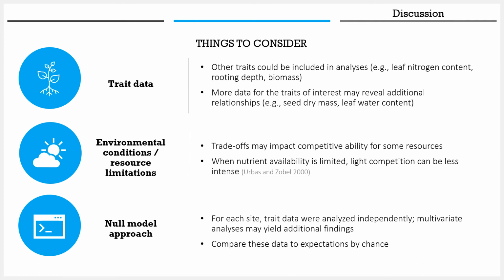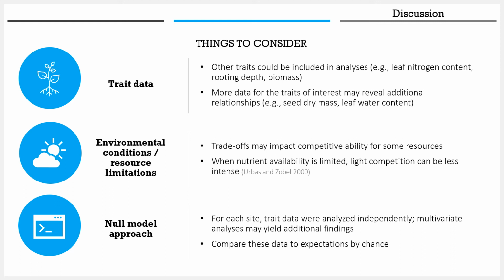Firstly, there are many different functional traits, but only 7 were considered here. So other traits like leaf nitrogen content, rooting depth, and biomass could be included in these analyses. Also, 5 of the 7 traits studied are leaf traits, so including more whole plant and root traits may be particularly insightful. For the trait data included in our analyses, we weren't able to transform them to meet assumptions of normality. And because our analyses use trait data from existing datasets, data for seed dry mass, leaf dry matter content, and leaf water content were only available in 4 or 5 of the 13 study sites. Collecting more trait data within each study site may reveal additional relationships that our analyses may have missed.